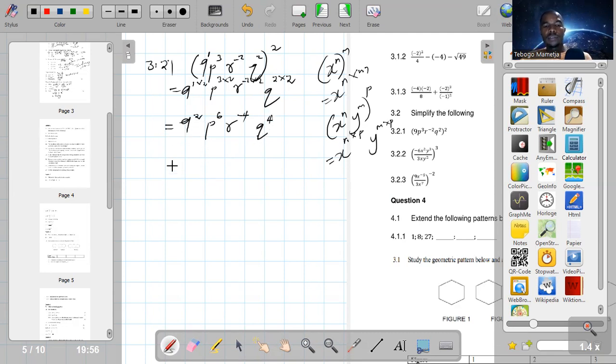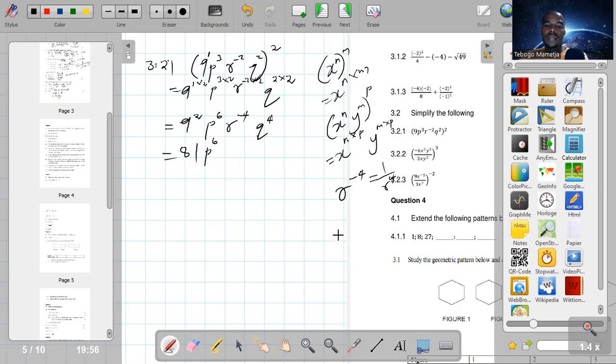So 9 squared we know is the same as 9 times 9, it's 81. Then p to the power of 6. Then guys, we know that we should not write an answer with a negative exponent. So this alone, r to the power of -4, is the same as 1 over r to the power of 4.